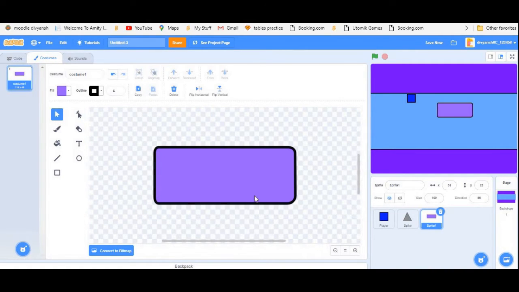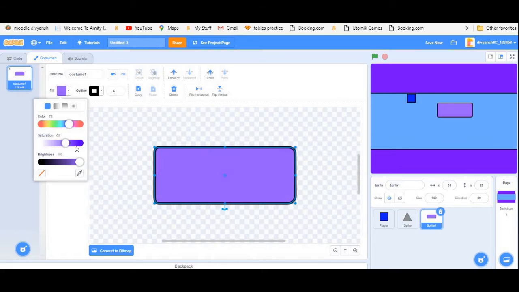Now with the select tool, select this button and I will change the color. I think it should be like purple.